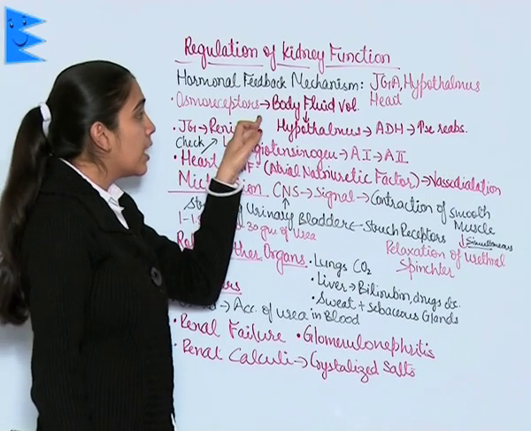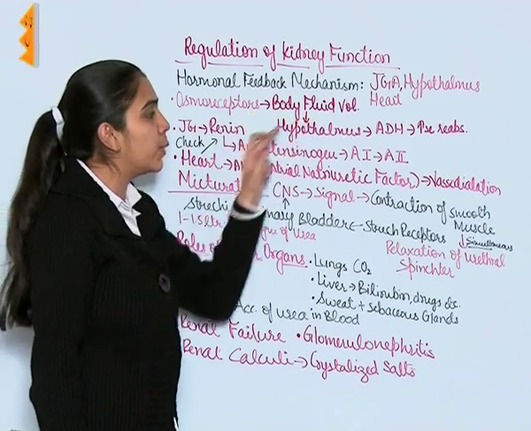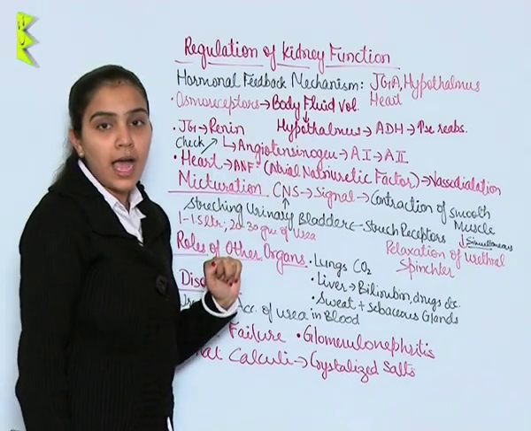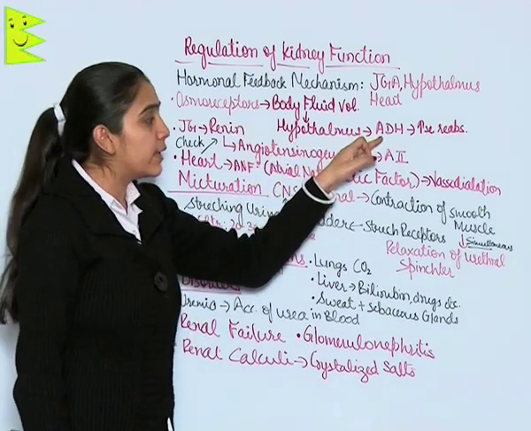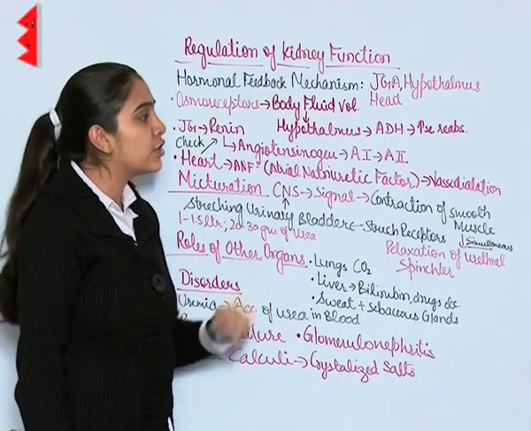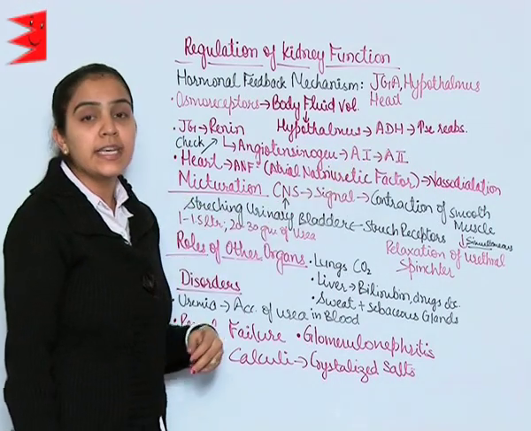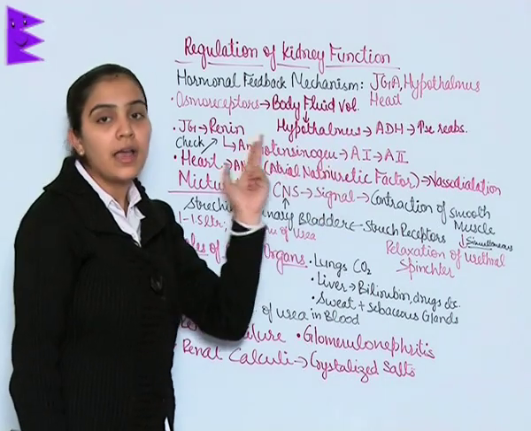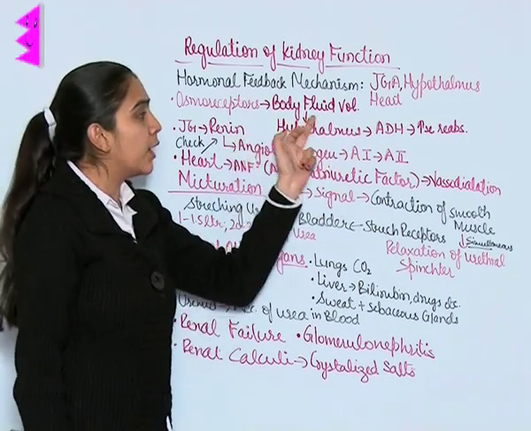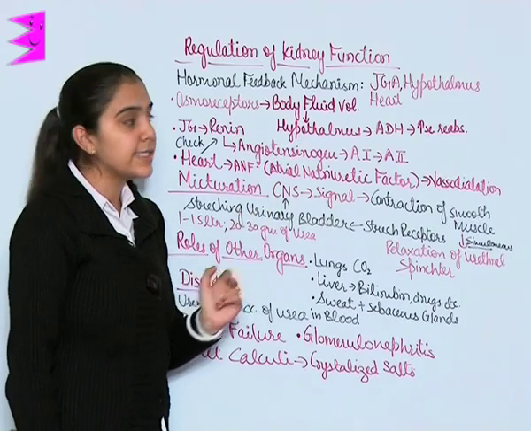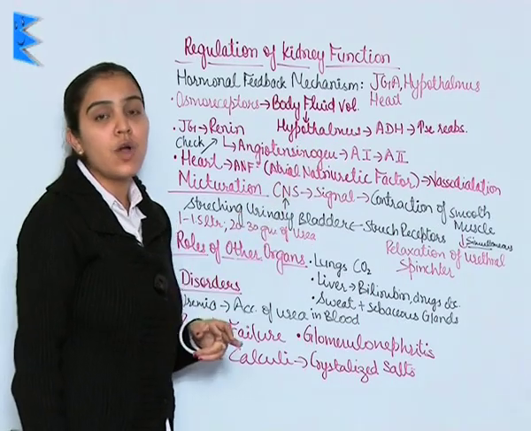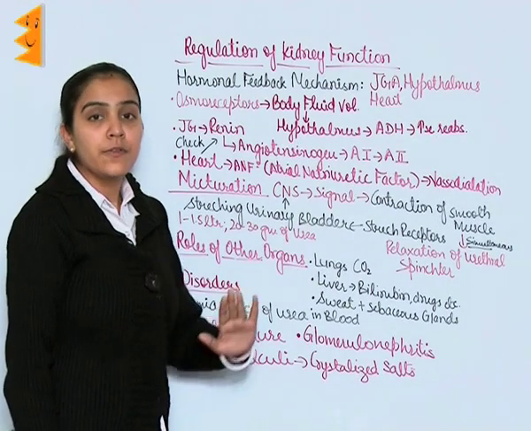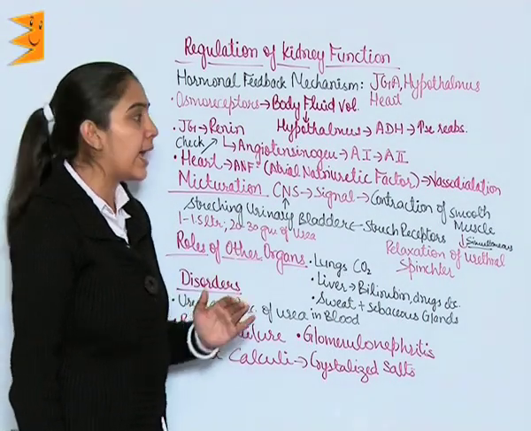Osmoreceptors sense the body fluid volume and signal the hypothalamus, which releases ADH and hence increases reabsorption, and vice versa. If body fluid is less, then the secretion of ADH is stopped and hence reabsorption is declined.